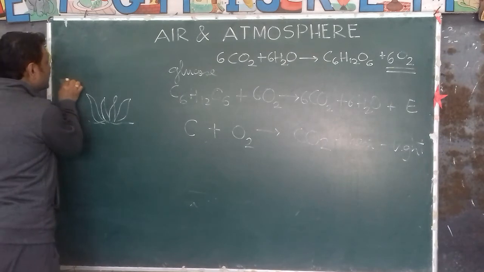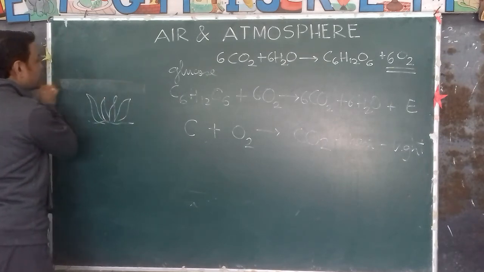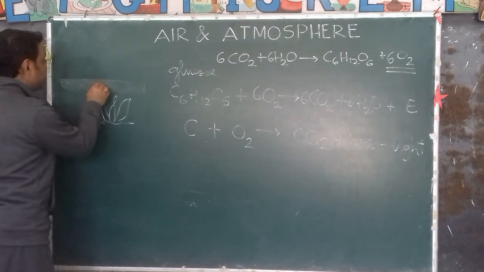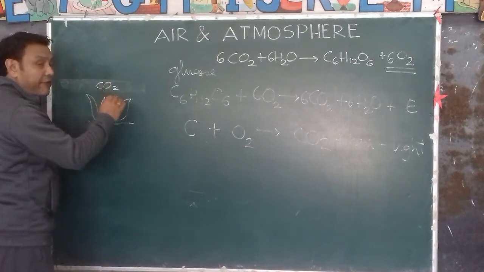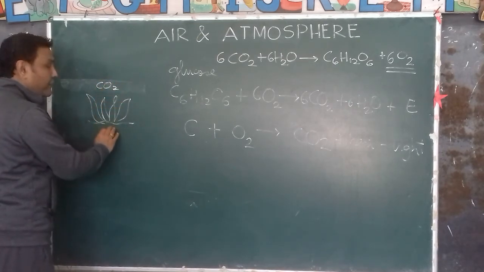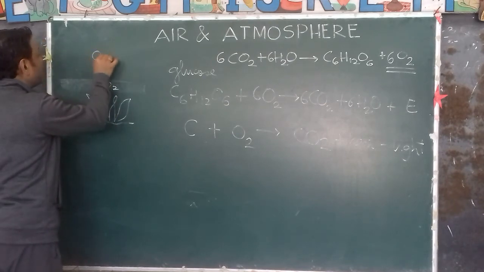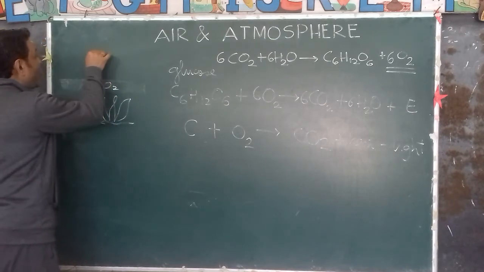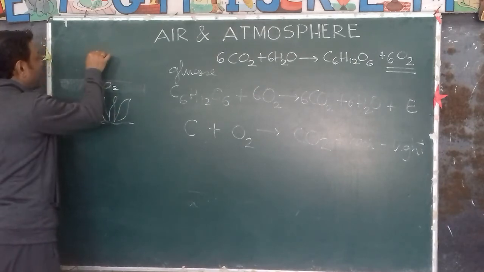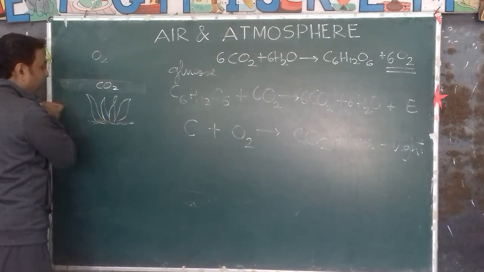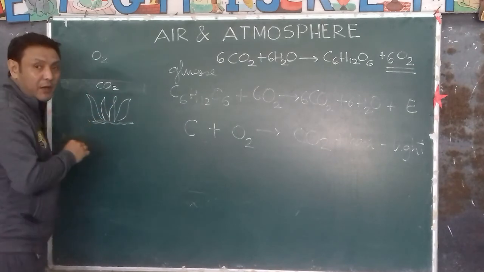Now we spray the gas from the fire extinguisher. This is carbon dioxide. Since it is heavy, it settles down above the fire, and oxygen in the atmosphere cannot come in contact. So carbon dioxide cuts the contact between oxygen and the fire. Therefore the fire will stop burning.